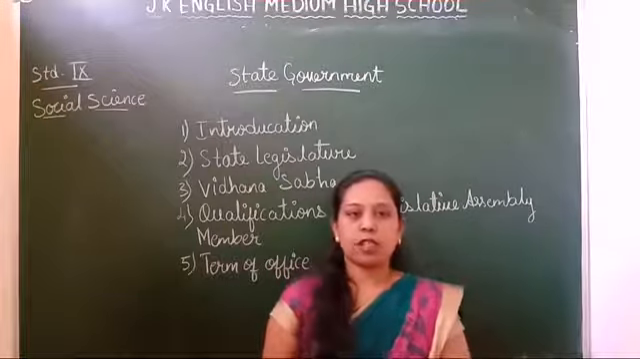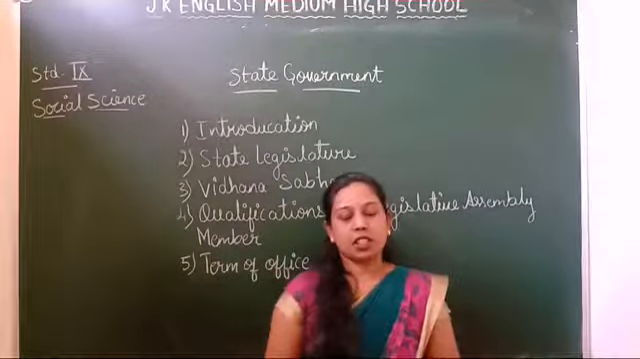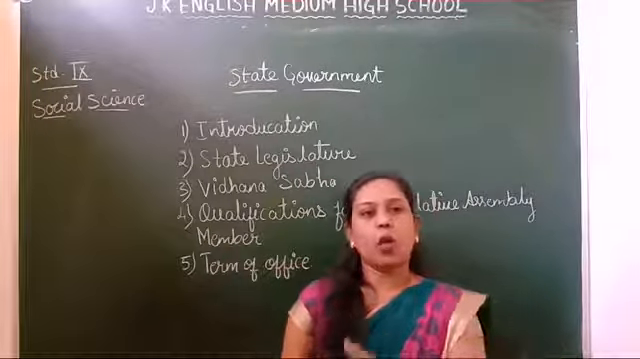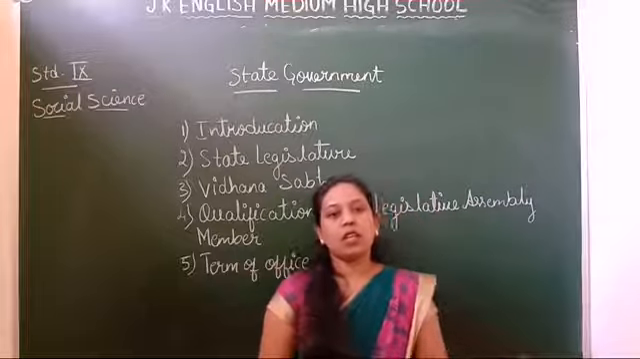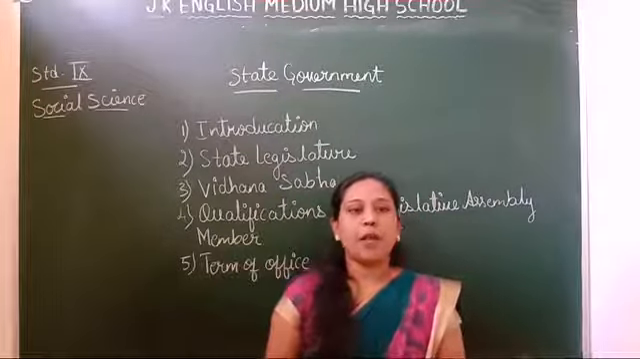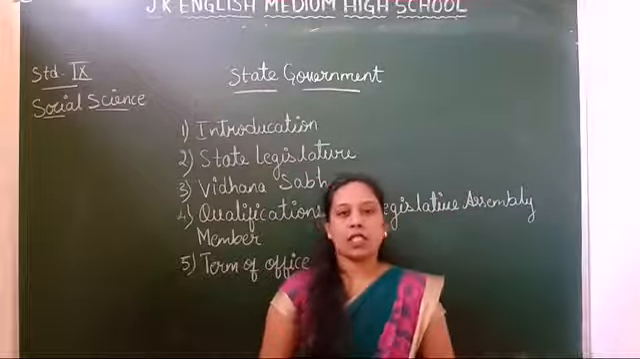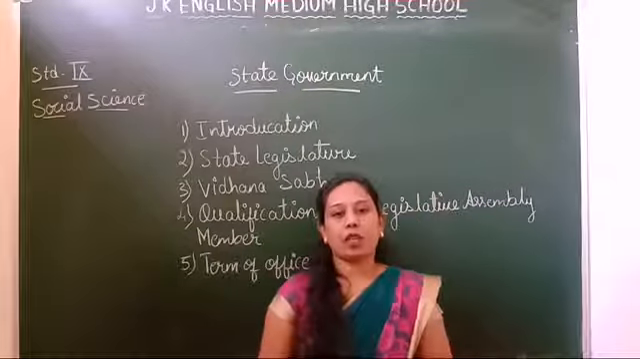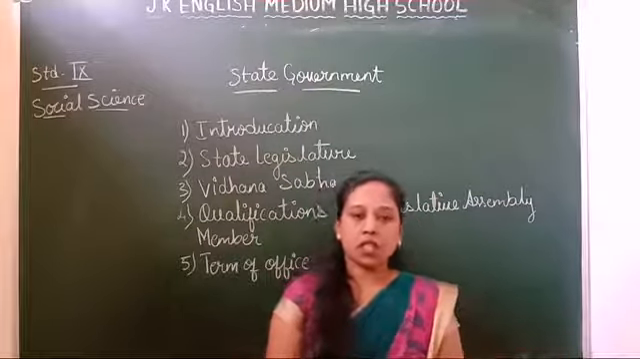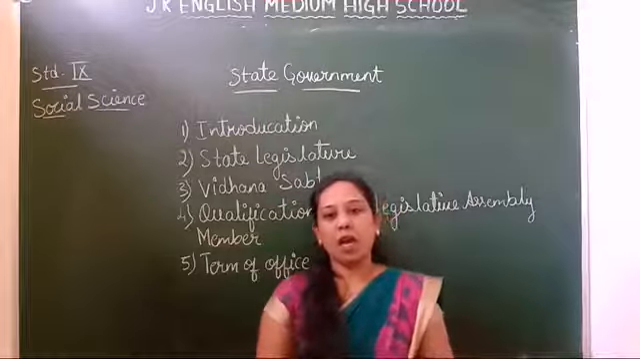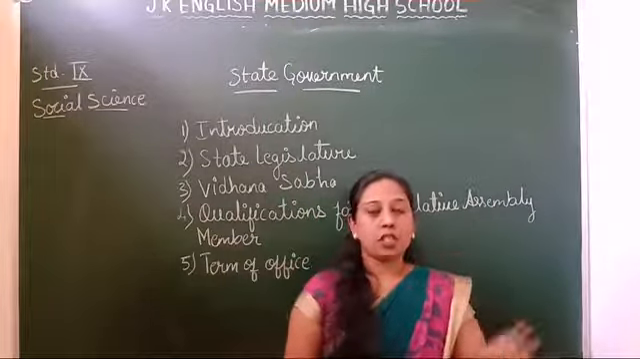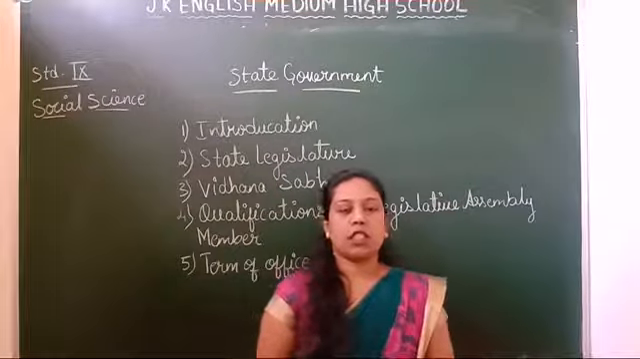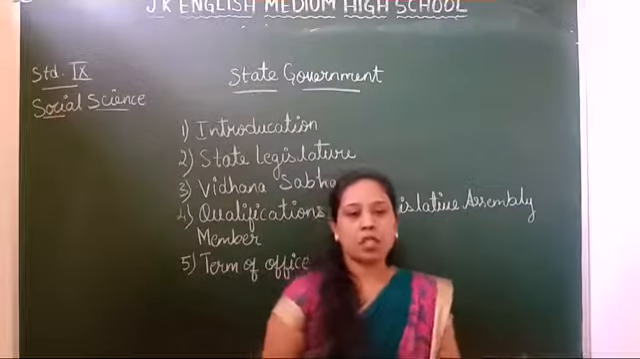The next one is the Vidhana Sabha, that is the legislative assembly, the lower house. The strength of the Vidhana Sabha depends upon the population of the state. The maximum number of seats in any Vidhana Sabha should not exceed 500 and should not be below 60. Not more than 500, not below 60.